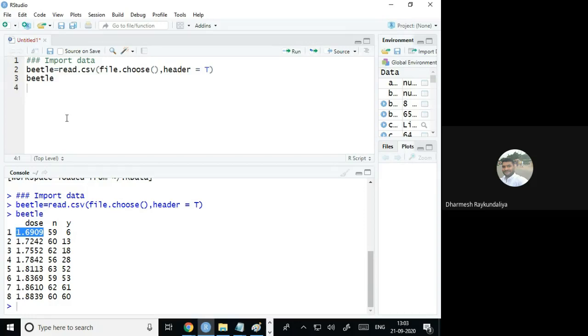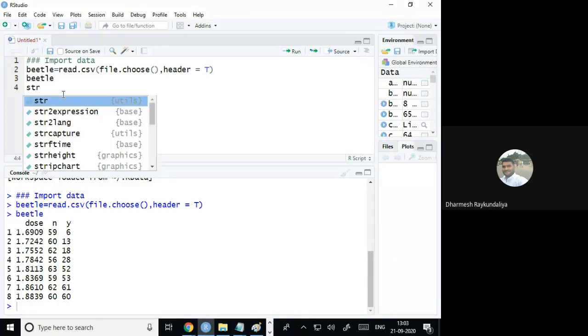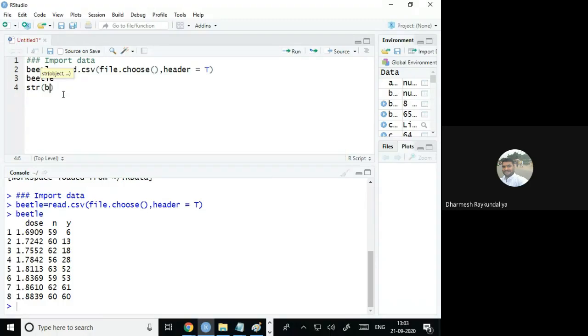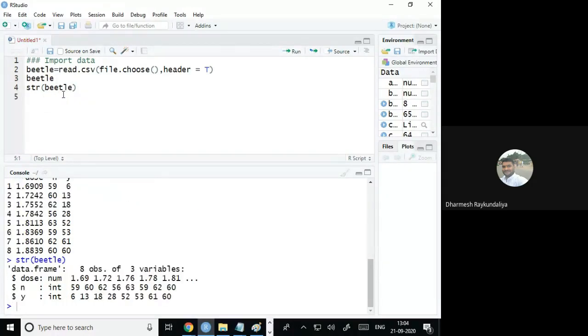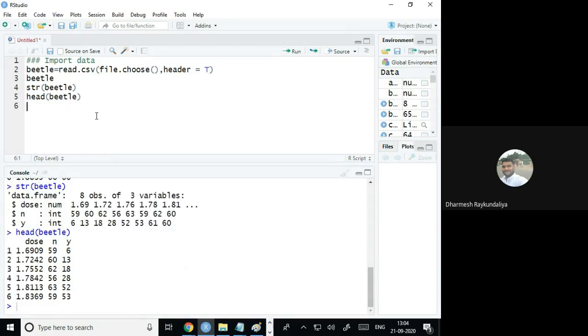Okay. Now, suppose your file is of a kind, which kind of data we have, whether it is numerical, whether it is categorical. To see that, we can use the command str, and then we give the file name. It is suggesting that dose is numeric, n and y both are integer in nature. Suppose if we wish to see a few observations with the variable names, command name is head. So it is showing the first 6 observations and the variable names.